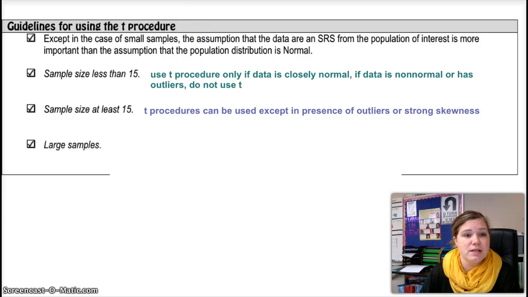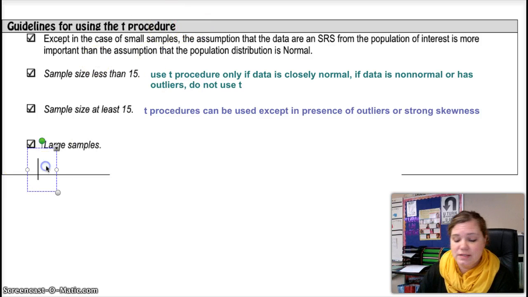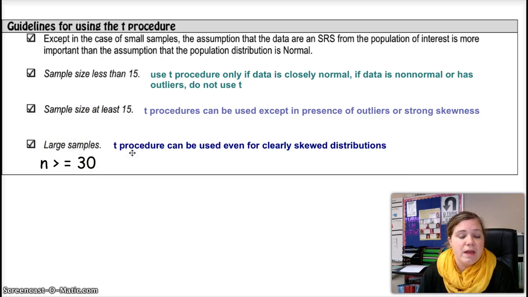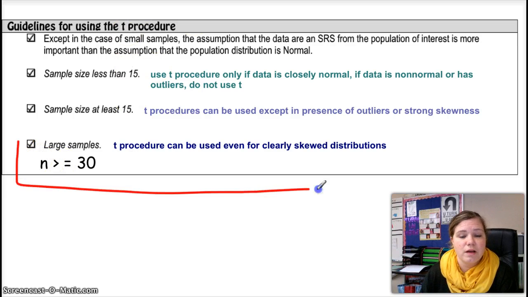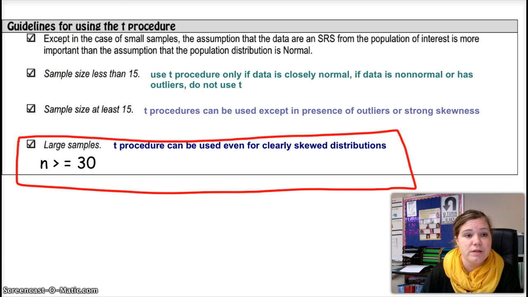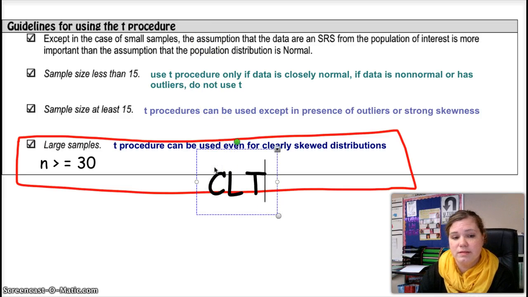Okay, and the last one is talking about large samples. And this is getting at the idea that your sample size is greater than or equal to 30. Okay, so we're getting back into the idea of the CLT here when we're talking about large samples. And the T procedure can be used even for clearly skewed distributions. So this is the same as when we're talking about the Z distribution. Their cutoff for large samples is a sample size greater than or equal to 30. And in this case, then we have the CLT that applies.